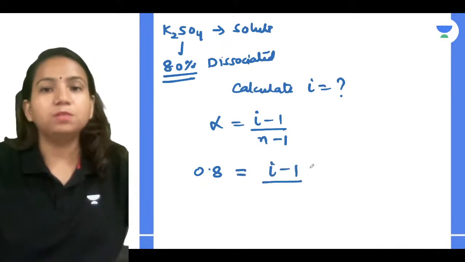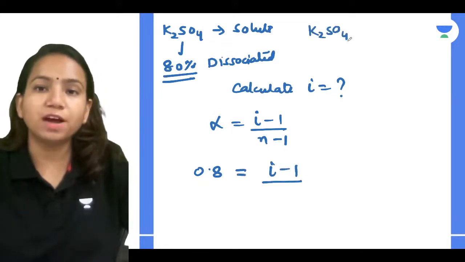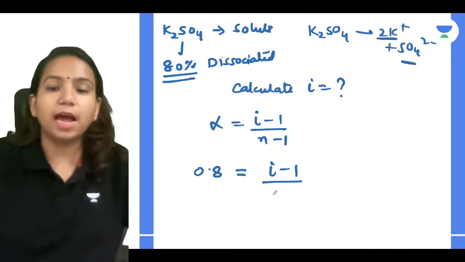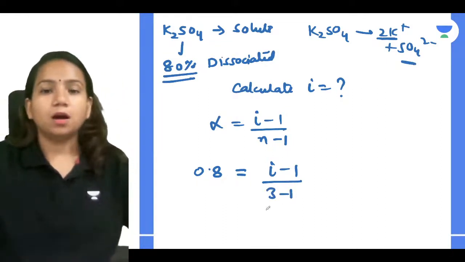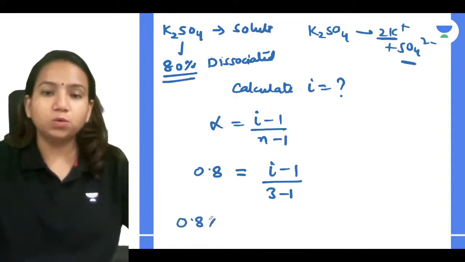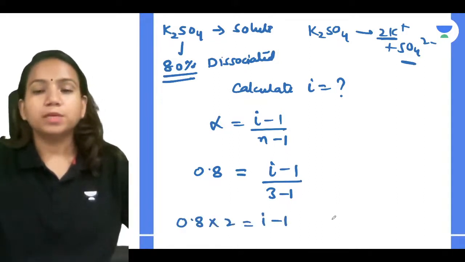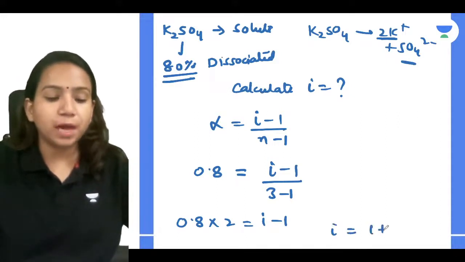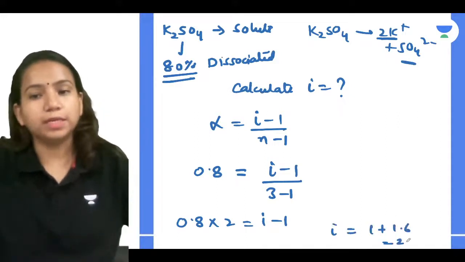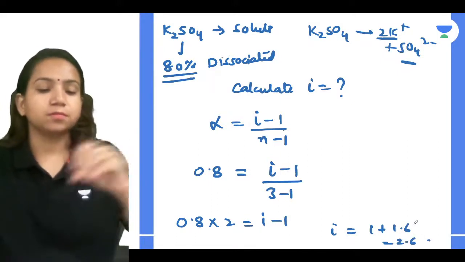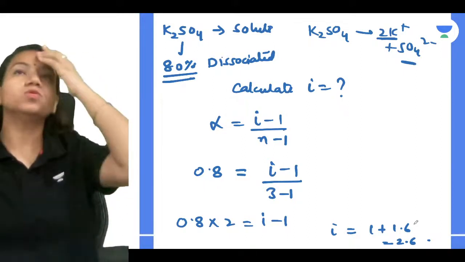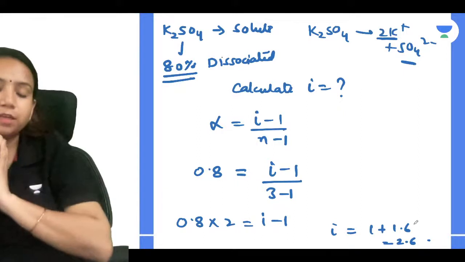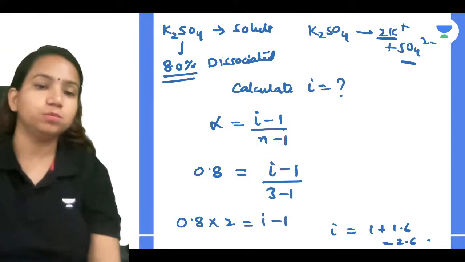Alpha is given as 80%, so you will get 0.8 as alpha. Now n will be what? It's potassium sulfate, so number of ions you will be getting is 2 K positive plus 1 sulfate. There are 2 plus 1, 3 ions. So you will have 3 minus 1, which is 2. So 0.8 into 2 is equal to i minus 1. So i is equal to 1 plus 1.6. You will get 2.6 as i. Very good. So what you can understand is that we can find out the i value if the degree of dissociation is given, or if the i value is given, we can find out the degree of dissociation. It's very simple by the formula.